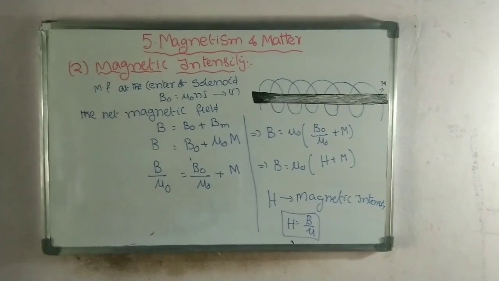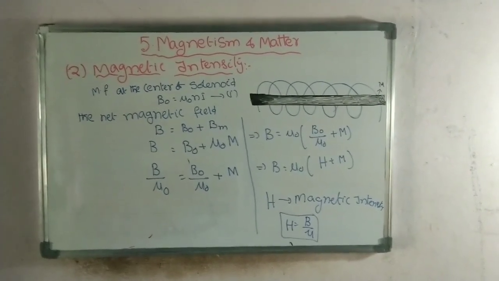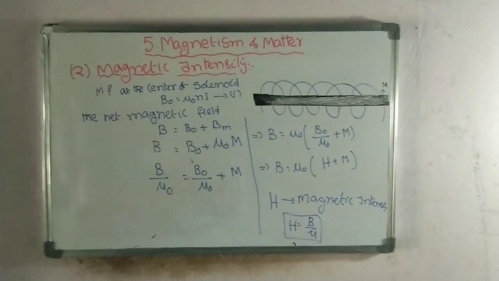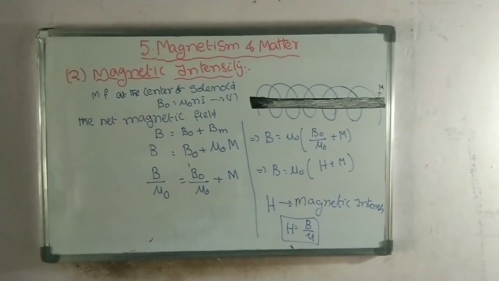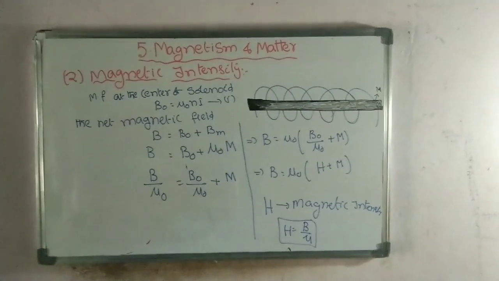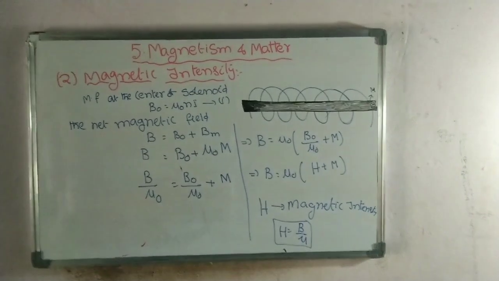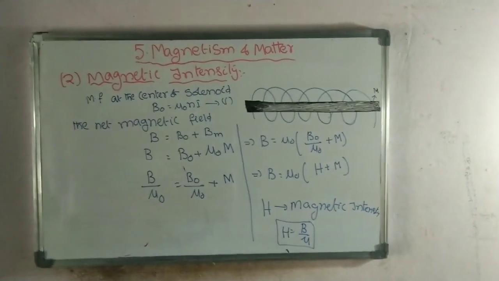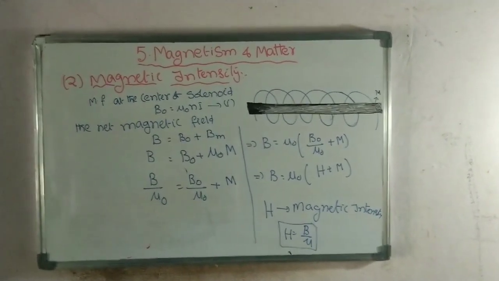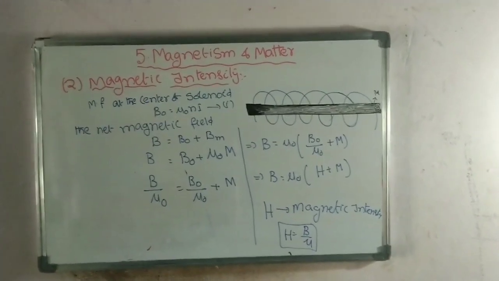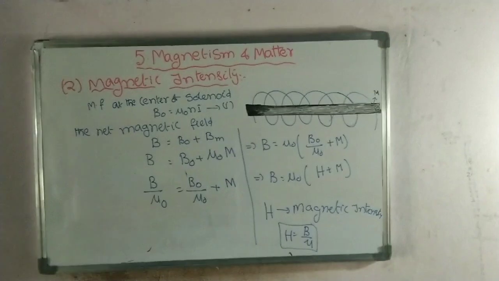So B is equal to B naught plus mu naught into M. Now we divide both sides by mu naught. B by mu naught is equal to B naught by mu naught plus M. That implies B is equal to mu naught into (B naught by mu naught plus M), where we get a new term. Capital M is the already existing term, the magnetization.